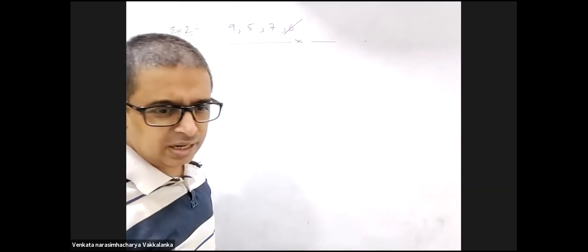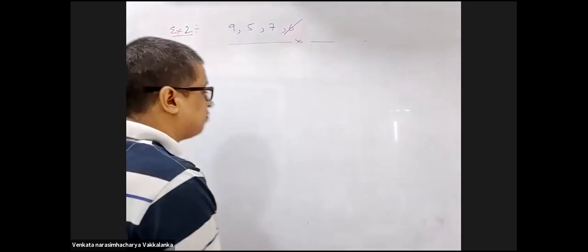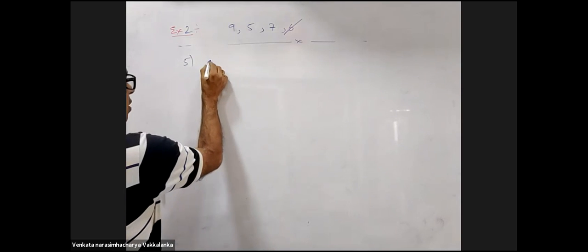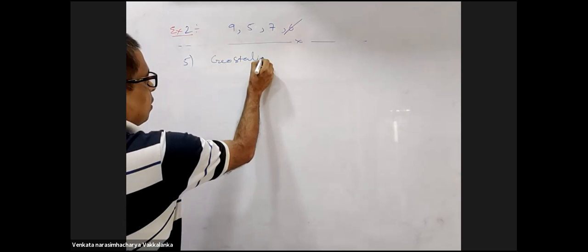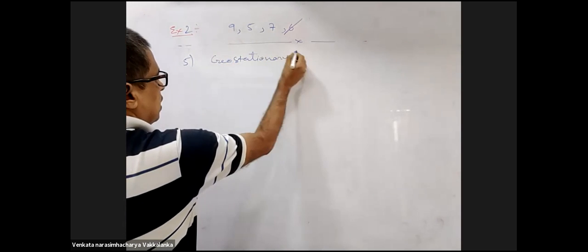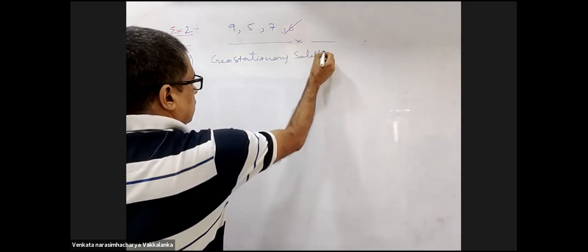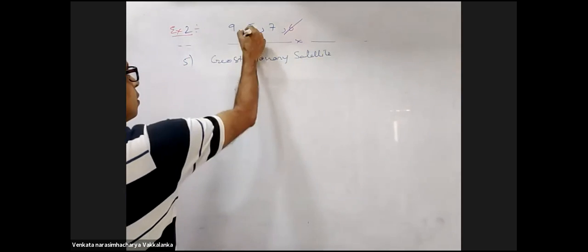Fifth, a communication satellite should be a geostationary satellite, so it should go in the direction of Earth's rotation. Right? A communication satellite is a geostationary satellite. So I had the doubt, why is the B part correct here?